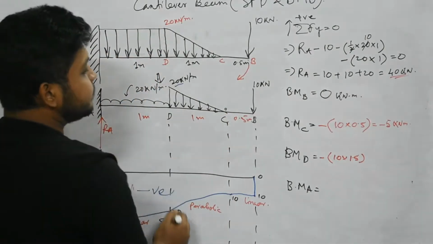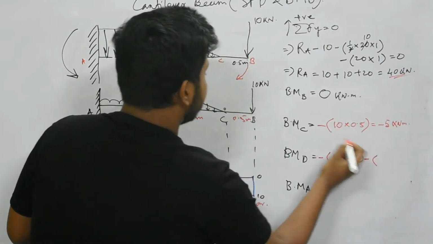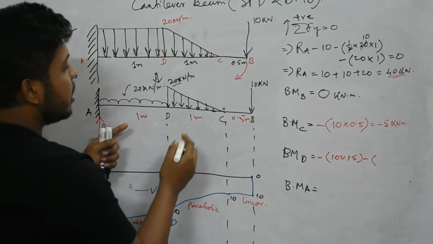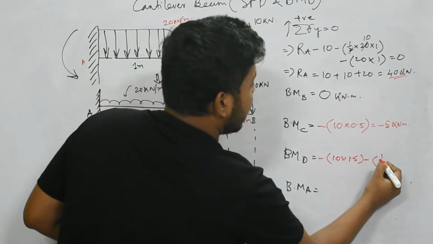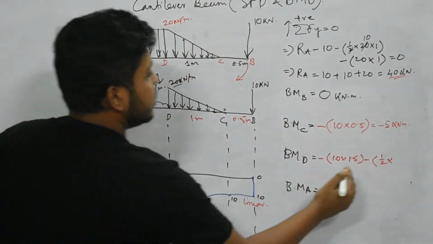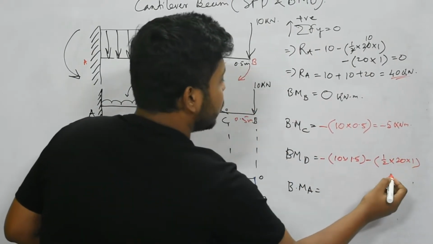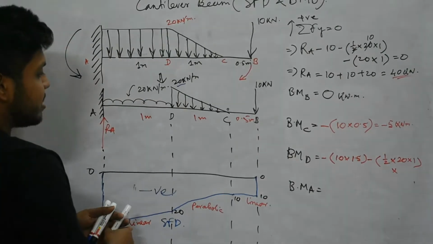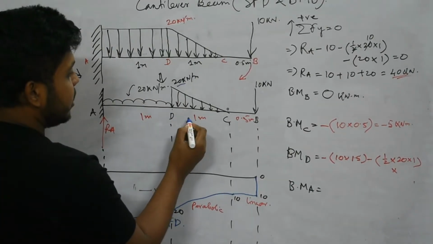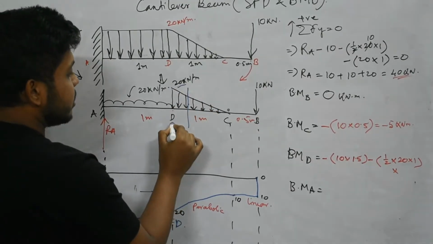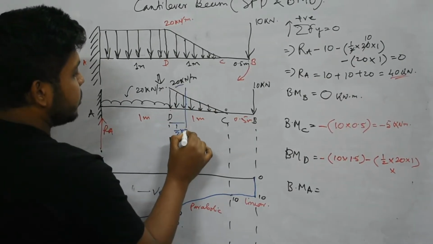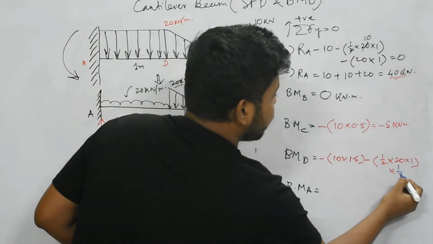Now this UVL is also minus, it is rotating in clockwise direction, and the total load is half into 20 into 1, this is load multiplied by distance. Which distance? The distance from D, the CG distance. If this is a base, that means this will be 1 by 3 meter, that means into 1 by 3.